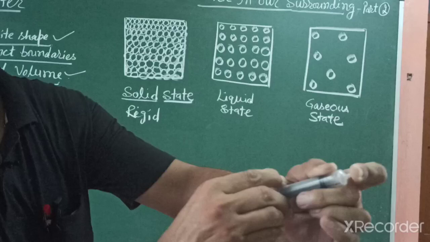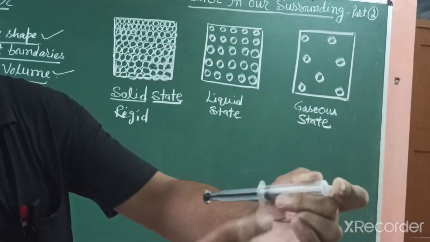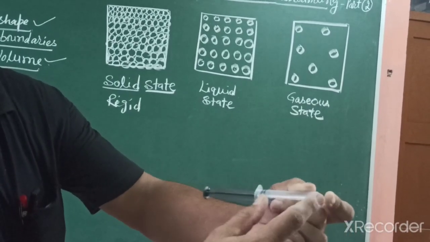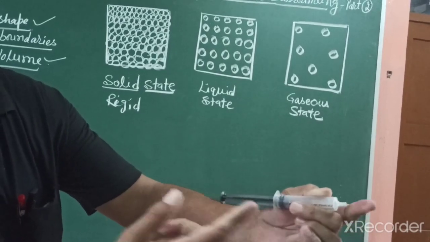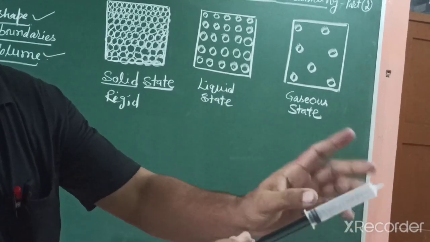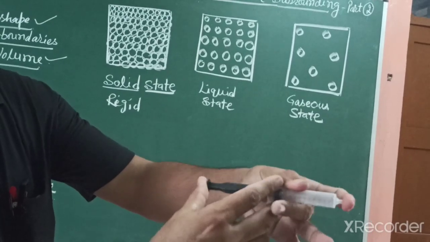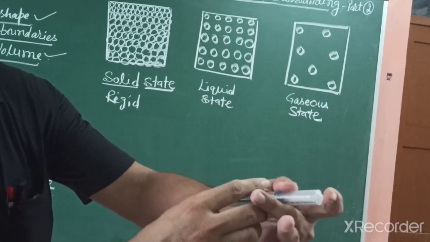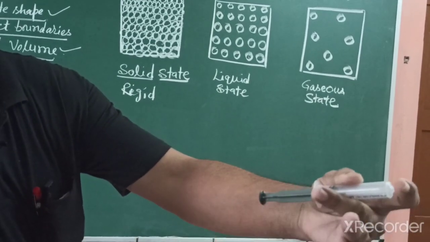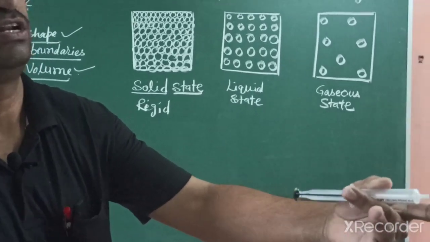Because there is filled gas, when I remove this, the piston comes out. Because gaseous particles are present, and outside I apply a pressure, so this is not removed. I apply pressure at first, this area is filled with gas particles, and if I tightly stop it, it can't compress, but it does compress. But if I remove this force, it easily comes outside. So this indicates there are forces of attraction also.